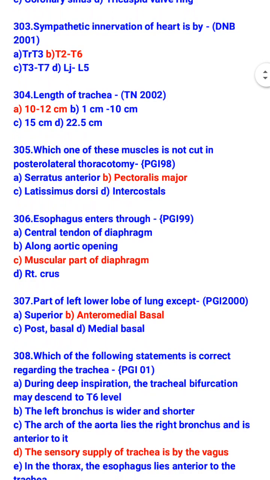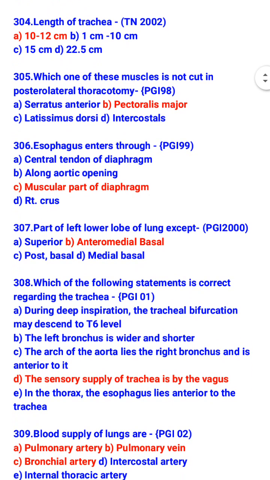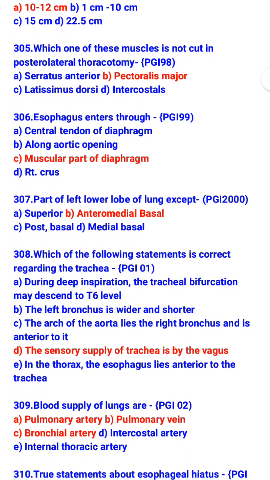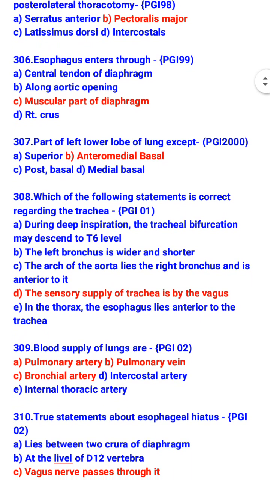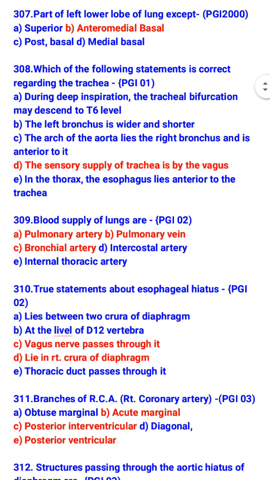Esophagus enters through muscular part of diaphragm. Part of left lower lobe of lung except anteromedial basal. So left lower lobe of lung parts are superior, posterior basal, and medial basal. Which of the following statements is correct regarding the trachea? The sensory supply of trachea is by the vagus. Blood supply of the lungs are pulmonary artery, pulmonary vein, and bronchial artery.